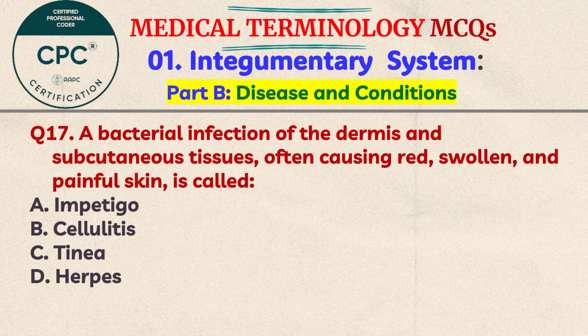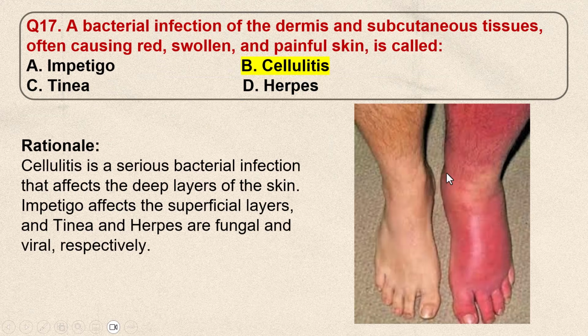Question number 17. A bacterial infection of the dermis and subcutaneous tissues, often causing red, swollen, and painful skin, is called A. Impetigo, B. Cellulitis, C. Tinea, D. Herpes. Think the answer. You can see the difference here. Cellulitis is a serious bacterial infection that affects the deep layers of the skin. Impetigo affects the superficial layers, and tinea and herpes are fungal and viral respectively.